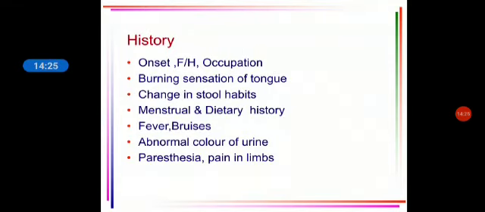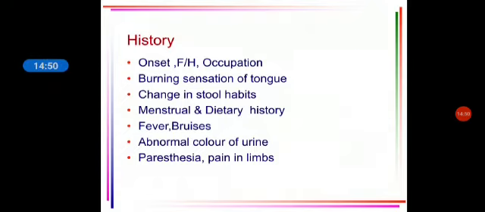Now from the history you can get an overview of how the patient is. What is the onset of this discomfort or any manifestations the patient is having? Is there any family history? What is the occupation? Certain occupations are related with anemia. If the patient has a burning sensation of the tongue, which is most common in megaloblastic anemia.